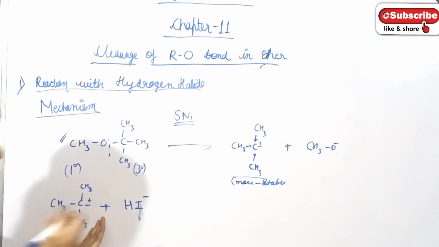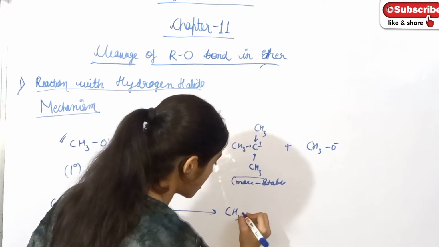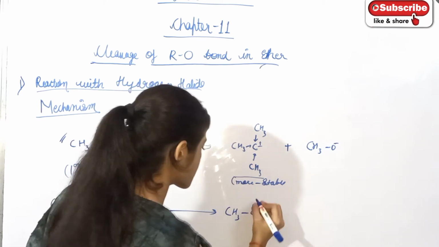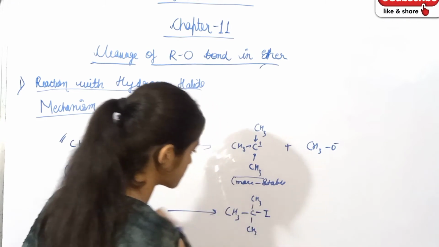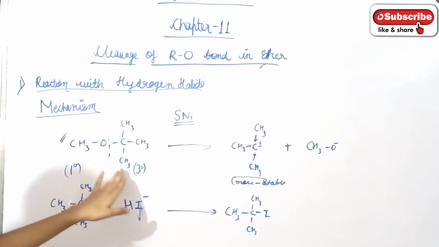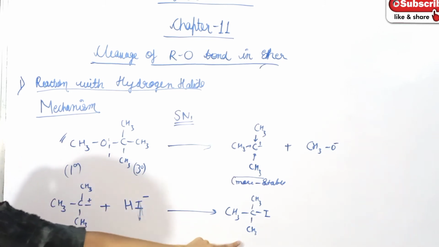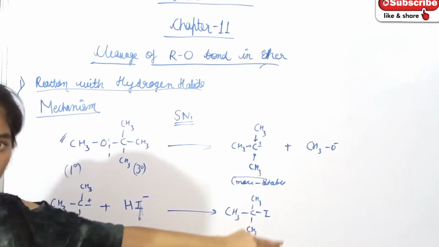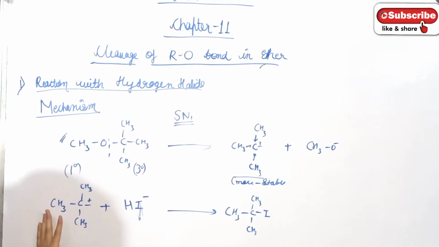Iodine will react with this, leading to the formation of tertiary alkyl iodide. So what we have seen is that if one of the attached alkyl groups is tertiary, then the tertiary alkyl halide is formed in place of the primary halide, and we have discussed the mechanism of this.